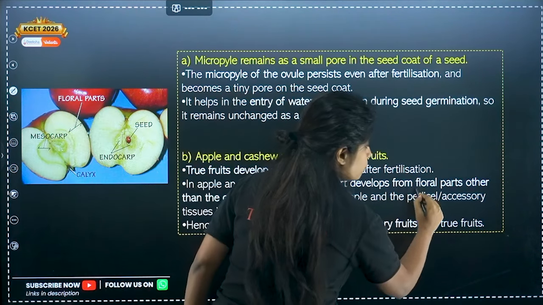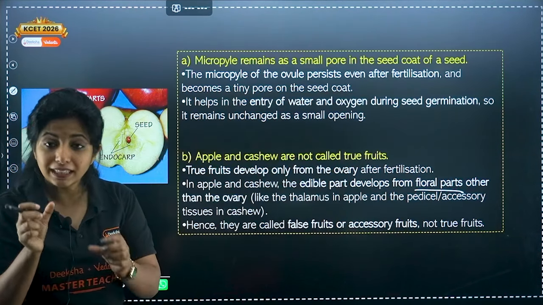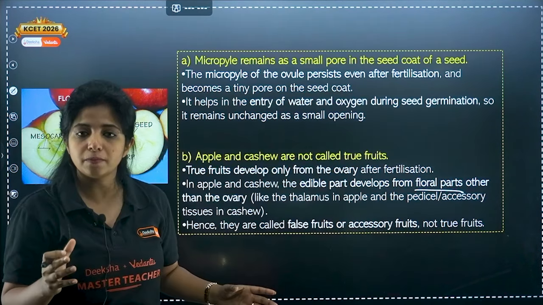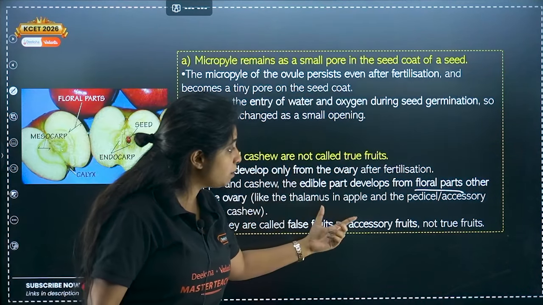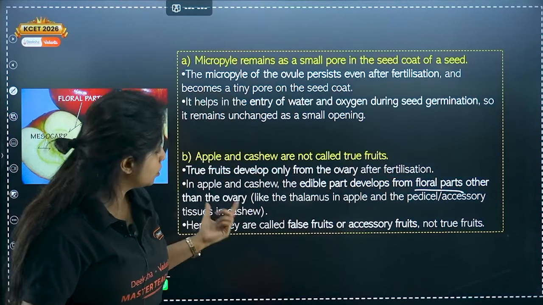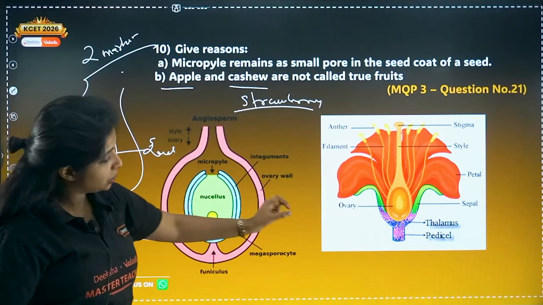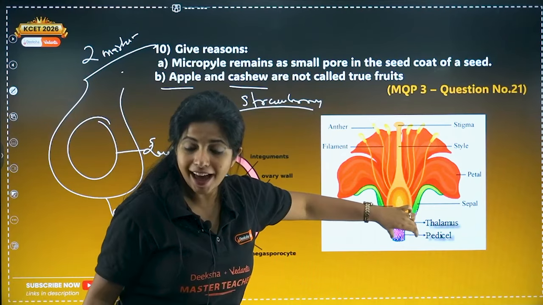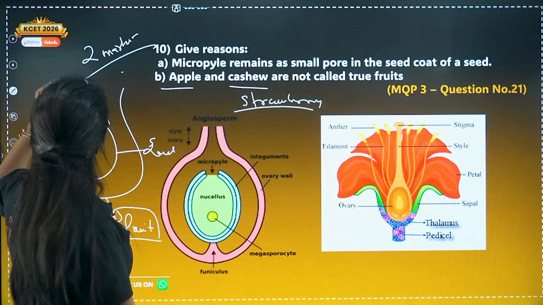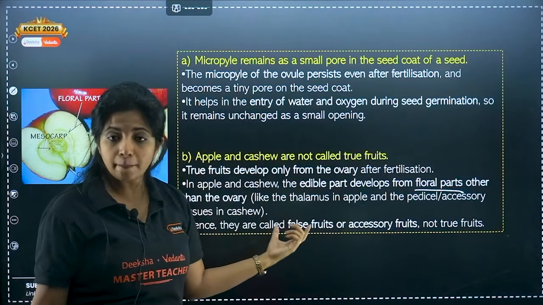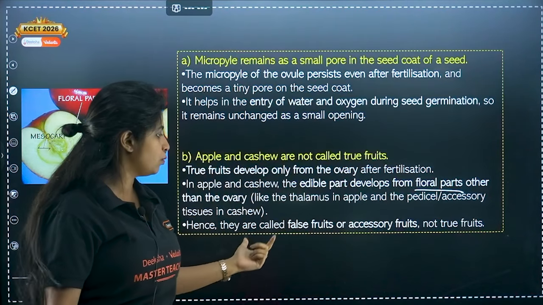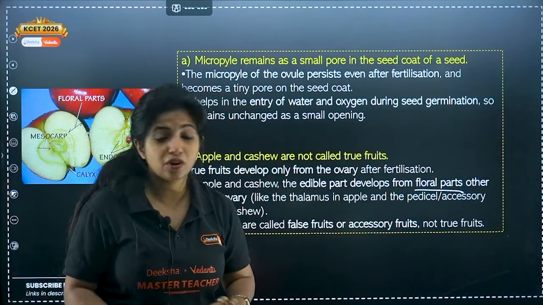Floral parts, these are the parts of the flower. So please write the exact thing. It develops from the floral parts other than the ovary, like the thalamus in apple and the pedicel or the accessory tissue in the cashew. So this is the pedicel over here. In cashew, the pedicel is taking part. In the case of apple, the thalamus is taking part. Hence, they are known as false fruit or accessory fruits, not true fruits.